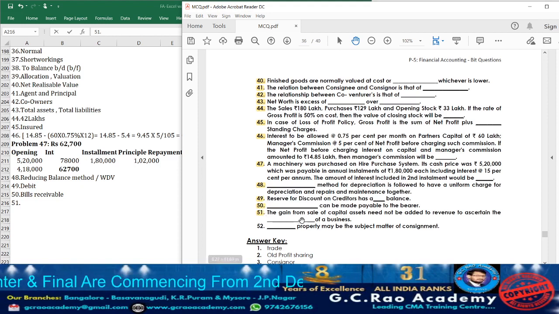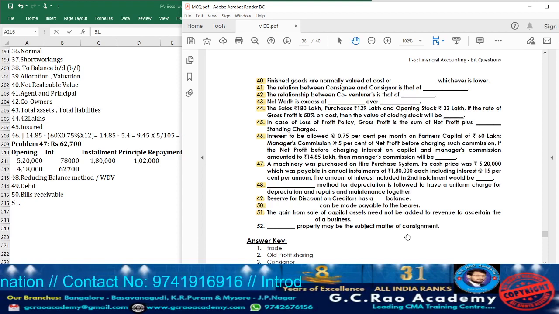What they're telling? The gain from sale of capital asset need not be added to revenue to ascertain the dash of the business. Usually, whenever a particular organization will be ascertaining the operating profit or loss, the gain from sale of capital asset should not be added, because that gain of capital asset will be treated as capital profit.